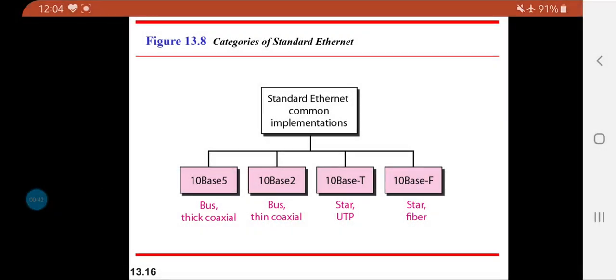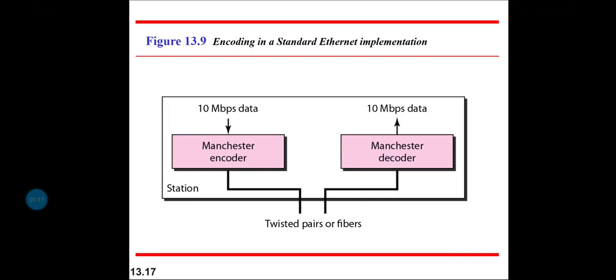All the physical layer standard implementations of Ethernet here are done with a rate of 10 Mbps, because it is the standard Ethernet that we are discussing, and we have discussed the other day that the standard Ethernet data rate is 10 Mbps, 10 megabits per second. And this standard Ethernet is always going to make use of digital signaling. When it comes to digital signaling, it means it is going to make use of the baseband signaling technique or baseband transmission technique.